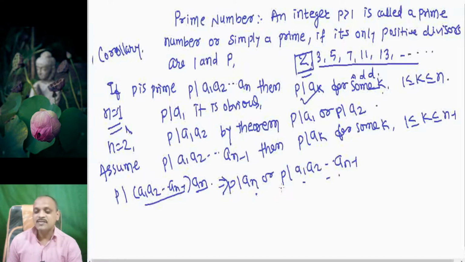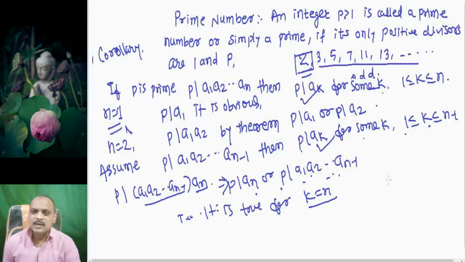If p is a divisor of a1, a2, ..., a(n-1), then p is a divisor of ak for some k between 1 and n minus 1. So it is true for k up to n. By mathematical induction, the statement is true for n numbers.